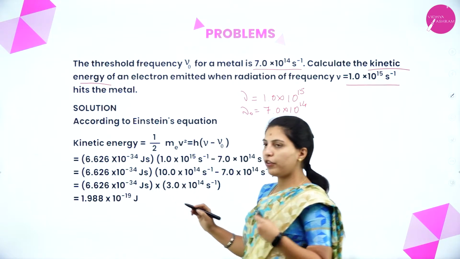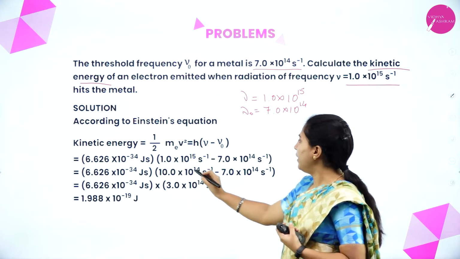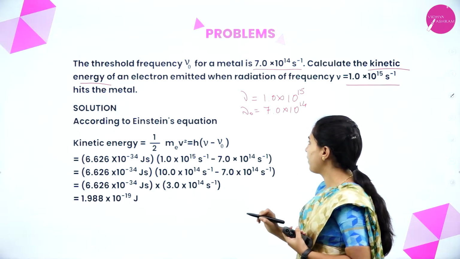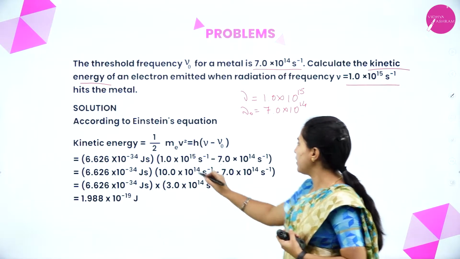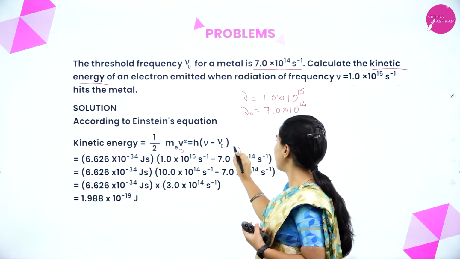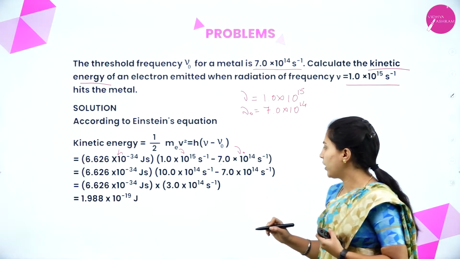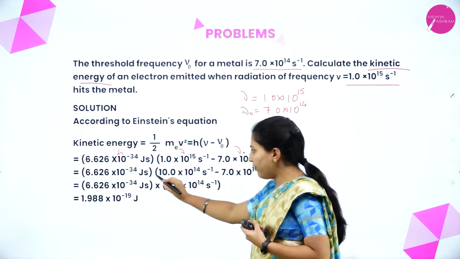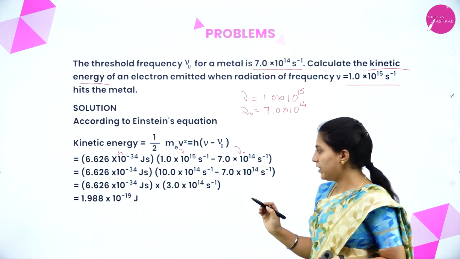6.626 into 10 to the power of minus 34 is h, that is Planck's constant, and frequency. See here that we have taken here minus, this is threshold frequency, this is frequency, and this is threshold frequency, this is h. Okay. Here again we are calculating 6.626 into 10 to the power of minus 34.